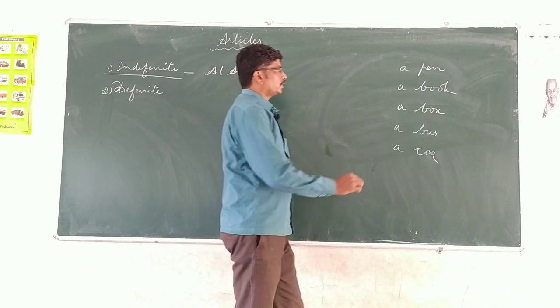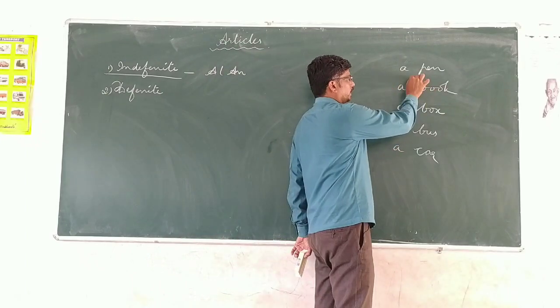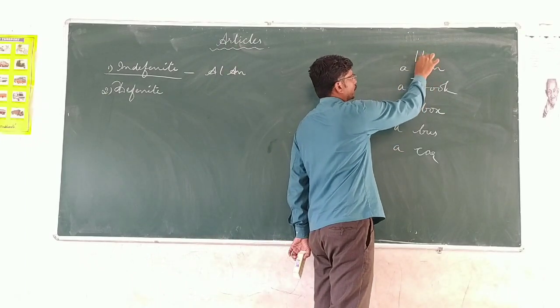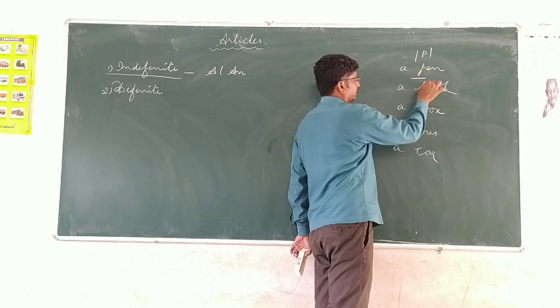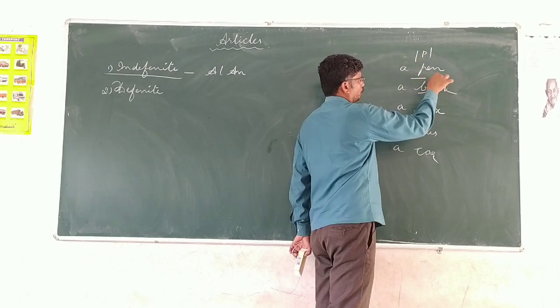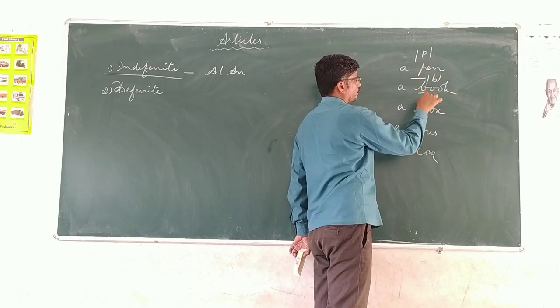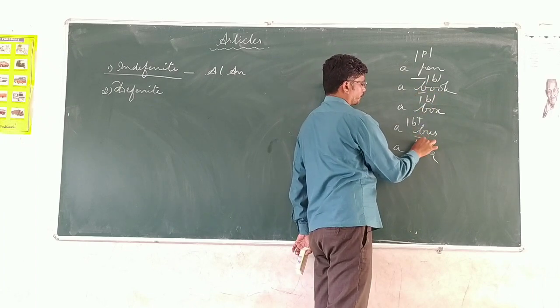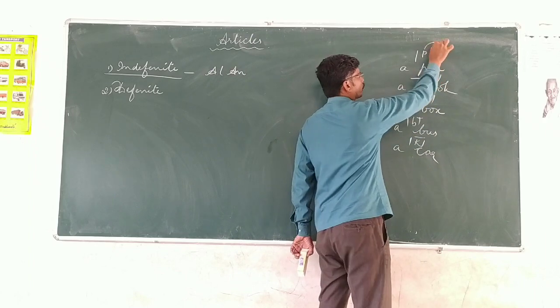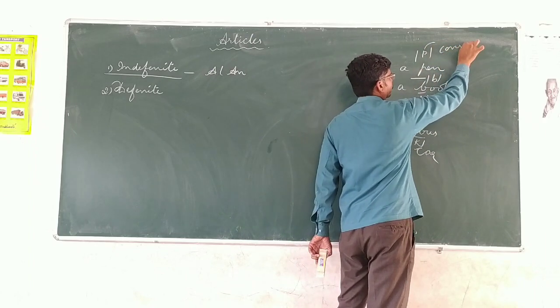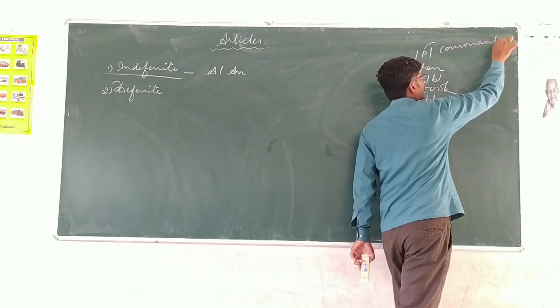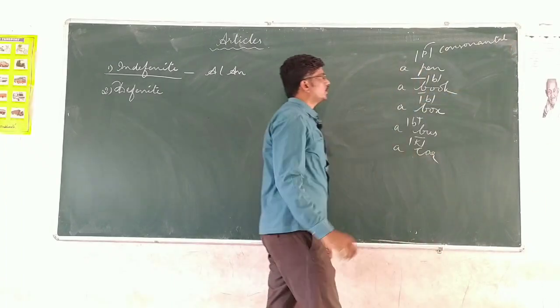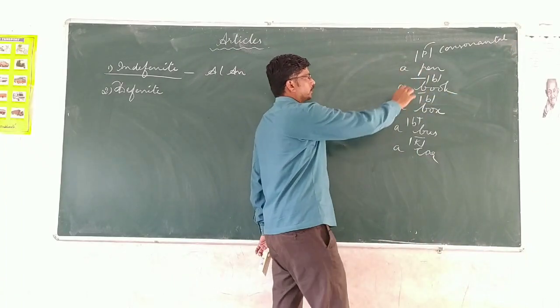The initial sound of each word: here it is p sound, here it is b sound, also b sound, also b sound, here it is k sound. All the sounds are consonantal sounds. You know vowel sounds and consonants.